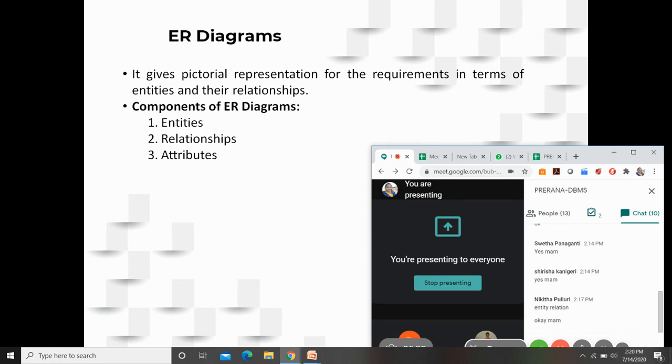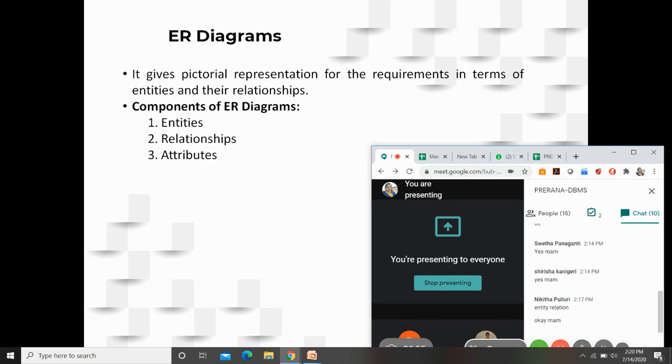Under data models, you have different types like the object-based data model, record-based data model, and physical models. Among them, the object-based data model, in which the ER model is the prominent one, is what we'll be using in DBMS. The core components of ER diagrams are entities, relationships, and attributes.